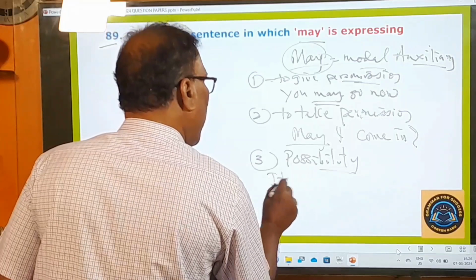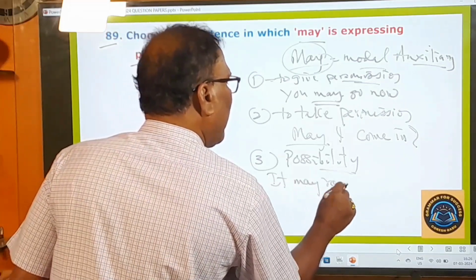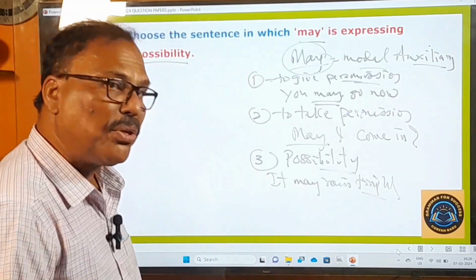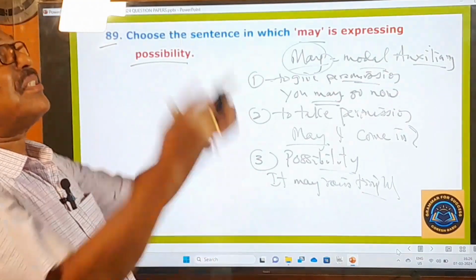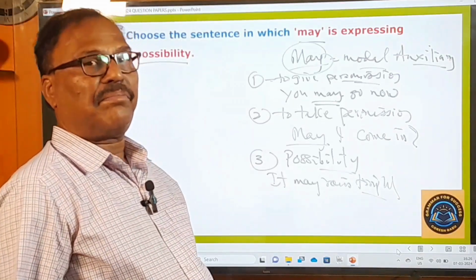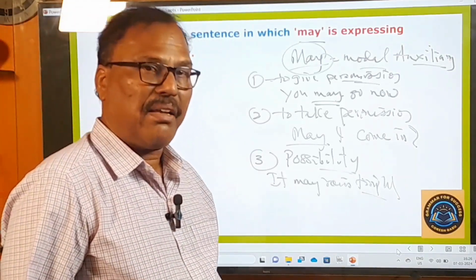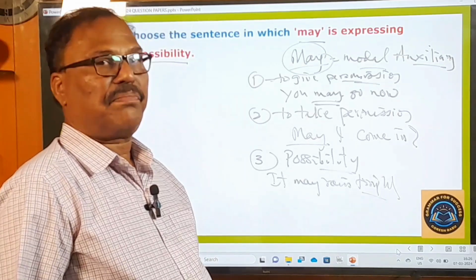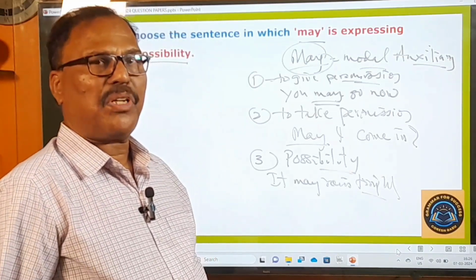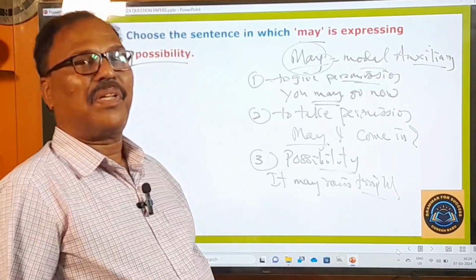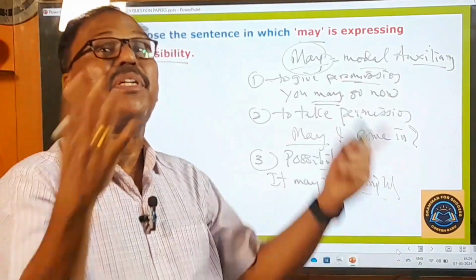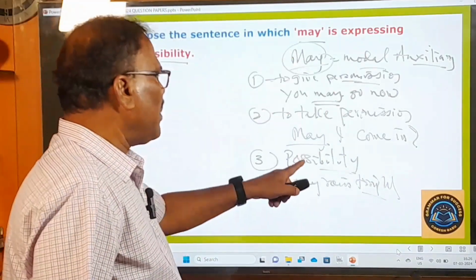Possibility. It may rain tonight. Possibility, because it is cloudy. It may rain. He may come today. Tomorrow may be a holiday. They may win the match. There is a possibility. So "may" always indicates a possibility.